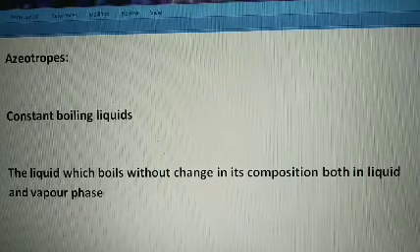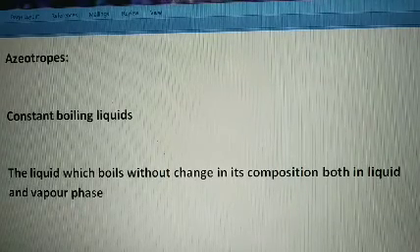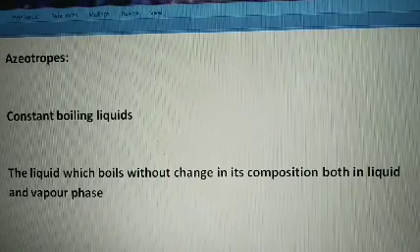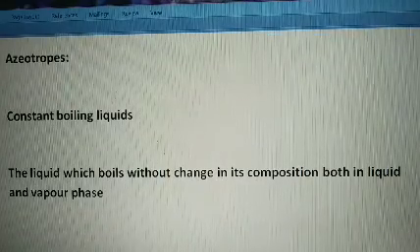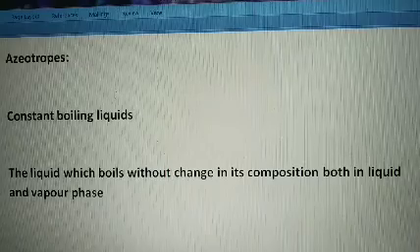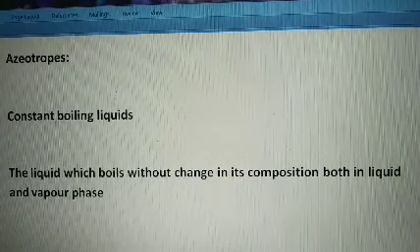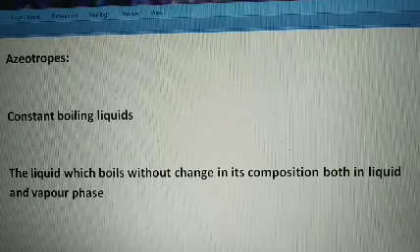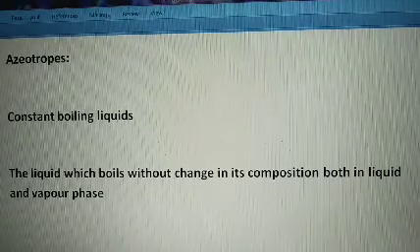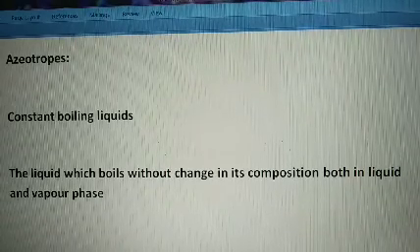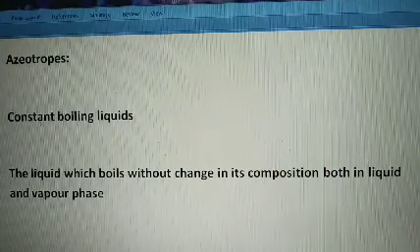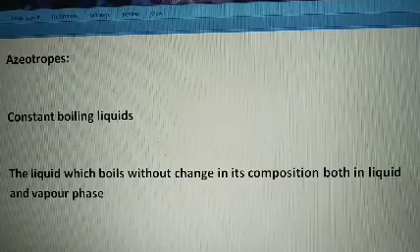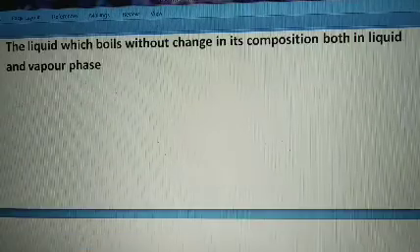It is a binary mixture, meaning two components are there. For that we are discussing the azeotropic mixture. Sometimes what happens is that for a particular composition of the two components, if A and B are the two components, then for a particular composition or ratio of A to B, the liquid boils without change in its composition. That is termed the azeotropic mixture.